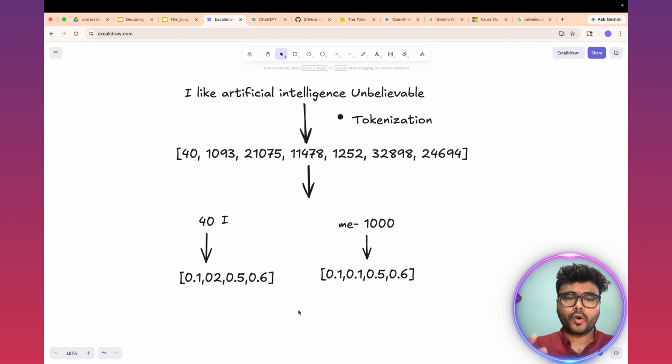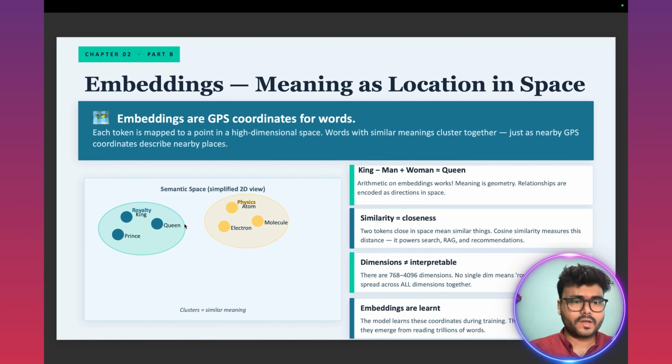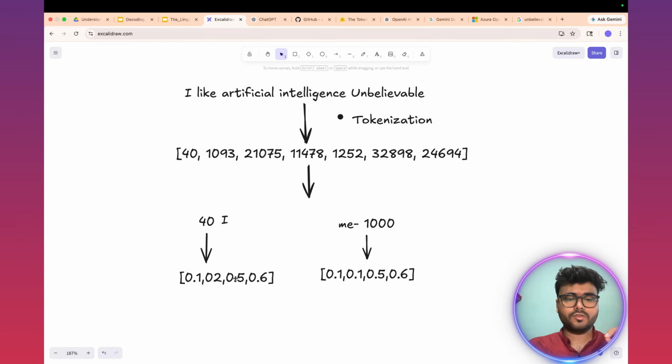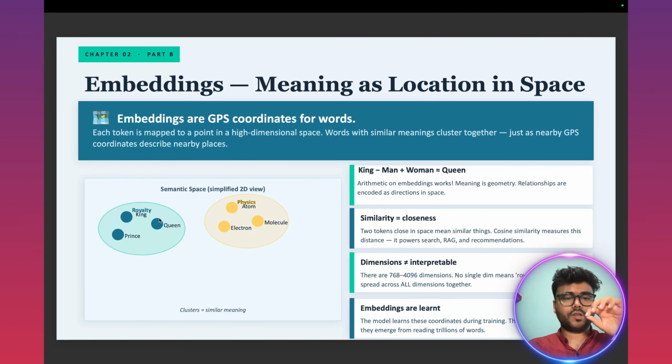So embedding is a process of comparing different words in an n-dimensional space so that similar words can be grouped together. For example, let's say we are taking the words king, prince, and queen. You take the token IDs for these words and convert them into vectors, which is also called the dense representation of the tokens. If you plot this in an n-dimensional space, you will realize that king, queen, and prince are very close to each other.